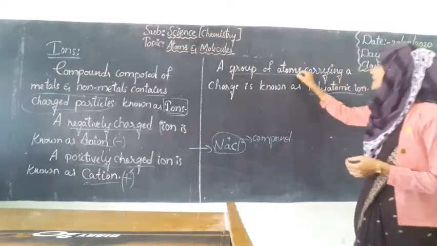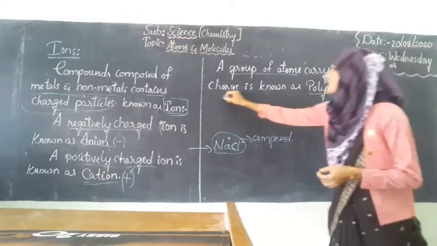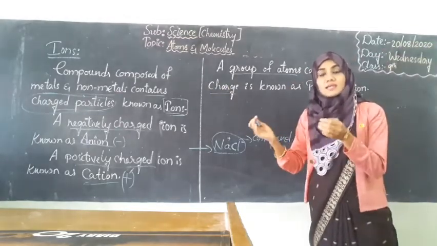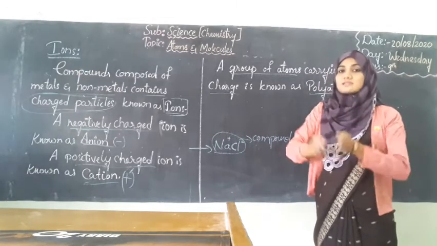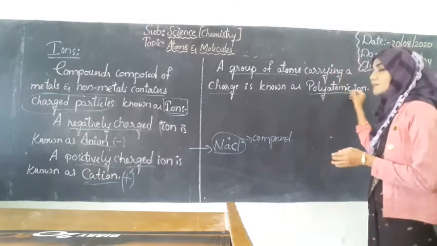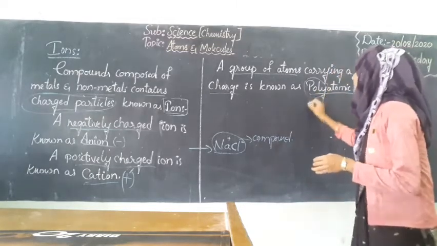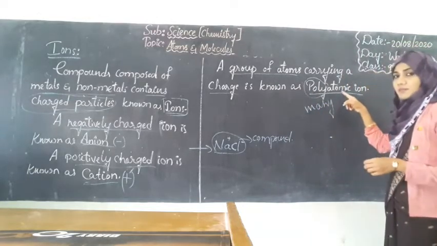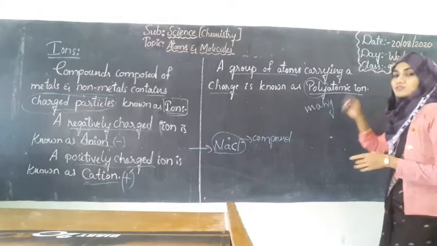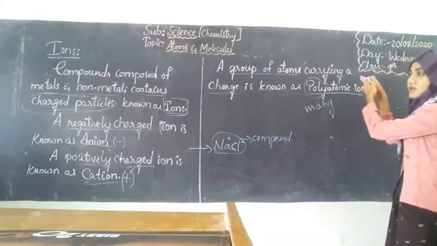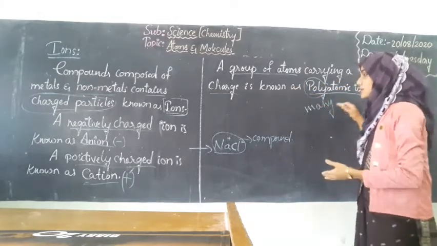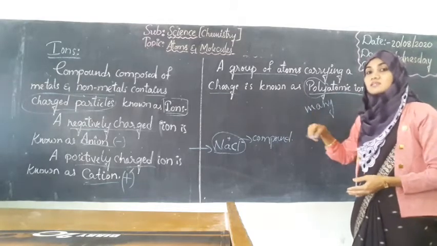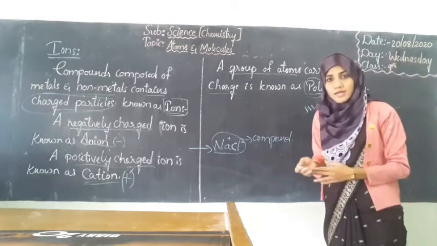A group of atoms carrying a charge. Poly is nothing but many, so an ion containing many atoms. A group of atoms carrying a charge is known as a polyatomic ion. But further details about polyatomic ions we will see in the next chapter, that is, structure of the atom.